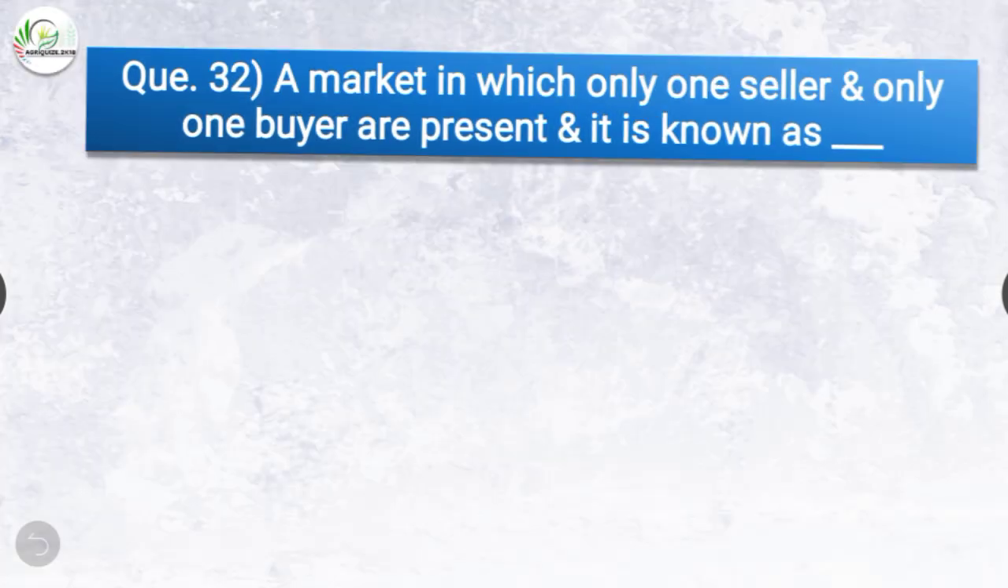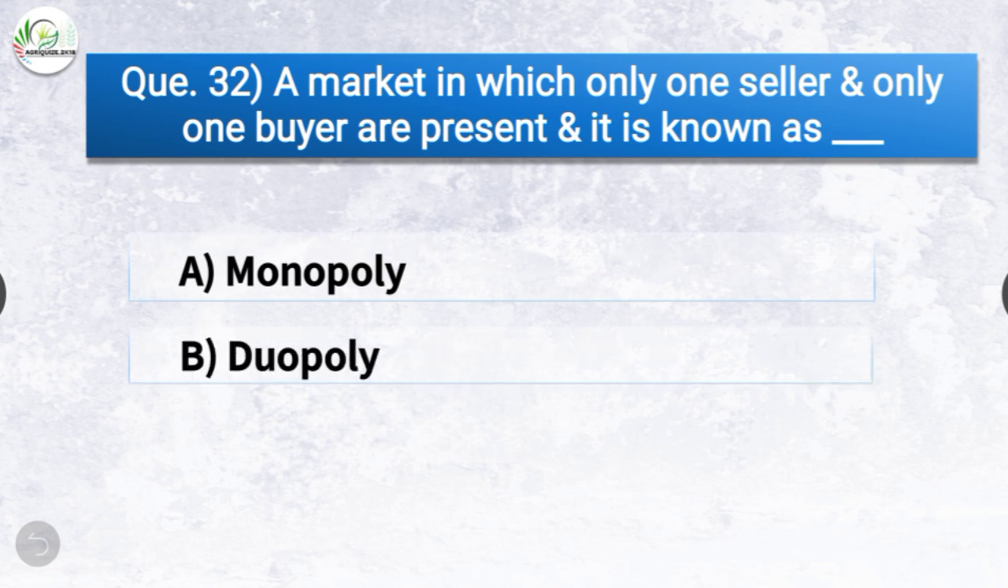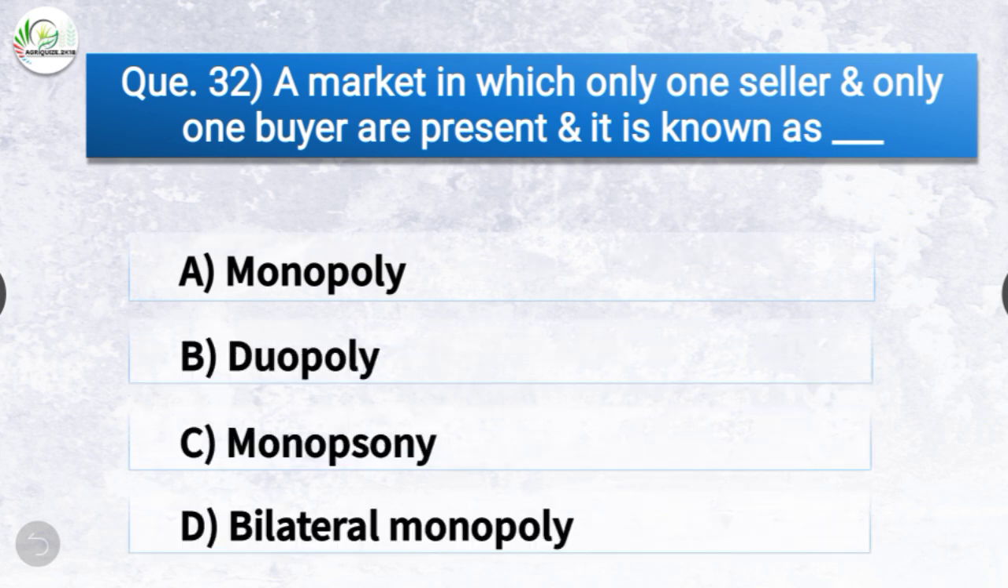Question number 32. A market in which only one seller and only one buyer are present, it is known as dash. The options are monopoly, duopoly, monopsony, or bilateral monopoly. The correct answer is option D, bilateral monopoly. So a market in which only one seller and only one buyer are present, it is known as bilateral monopoly.